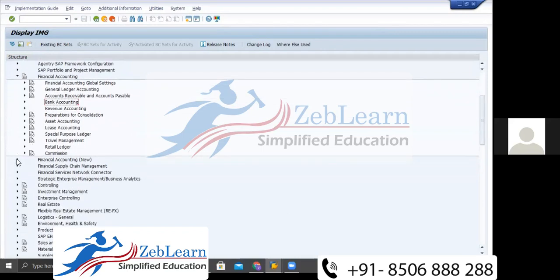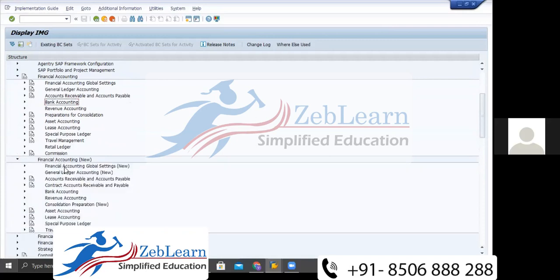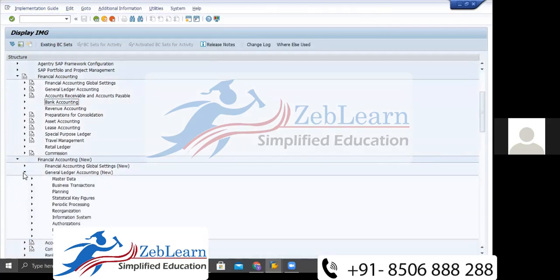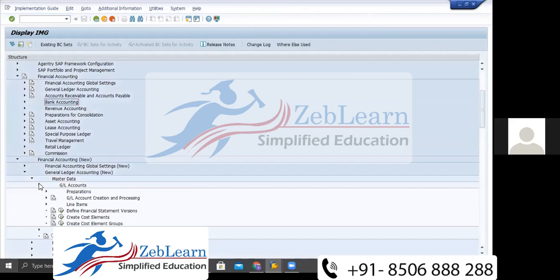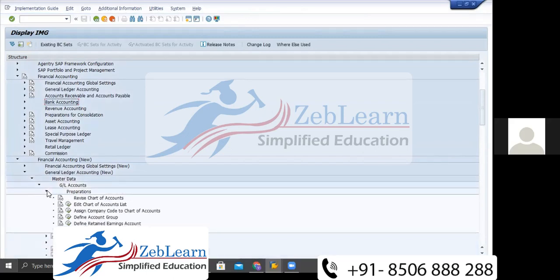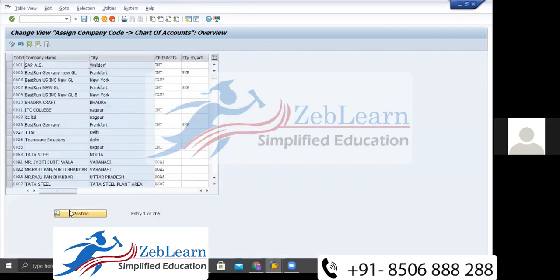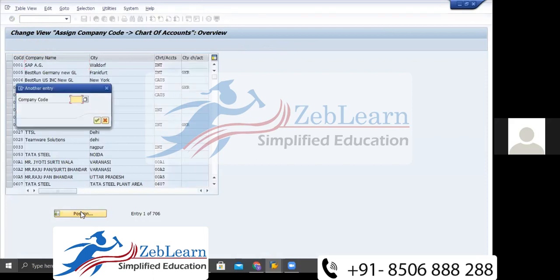Then financial accounting, new general ledger. General ledger accounting new. Then master data. Then GL account. That is a financial accounting term, so no need to worry about this. This is financial accounting. This is not our work, but I'm training, which is why I know we need to resolve this.